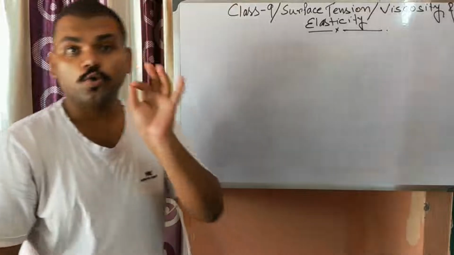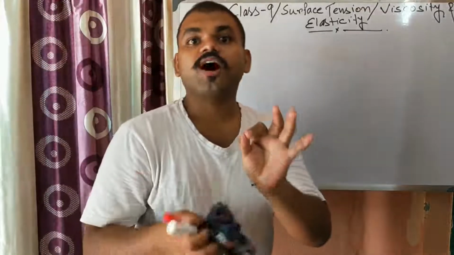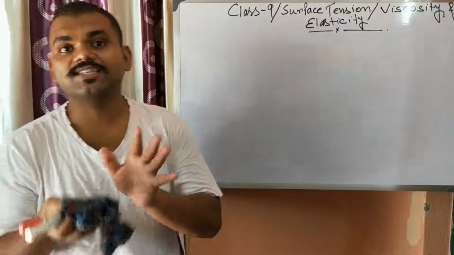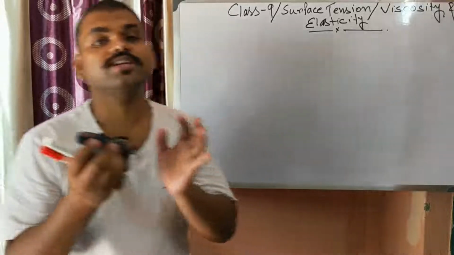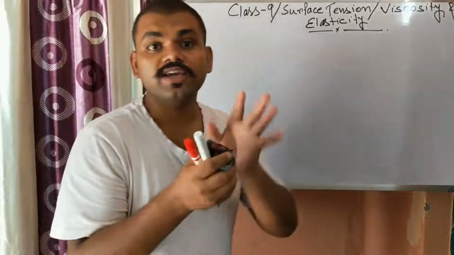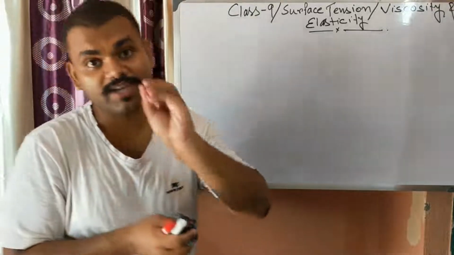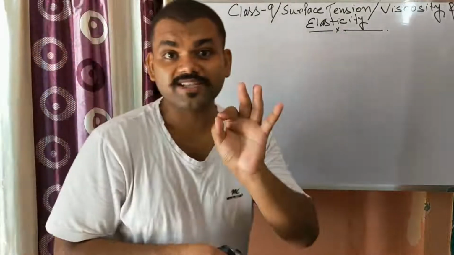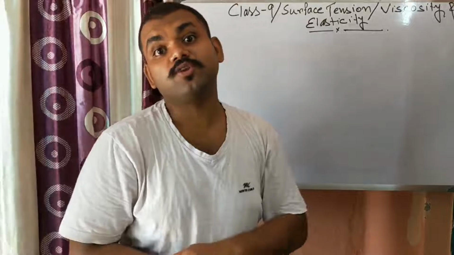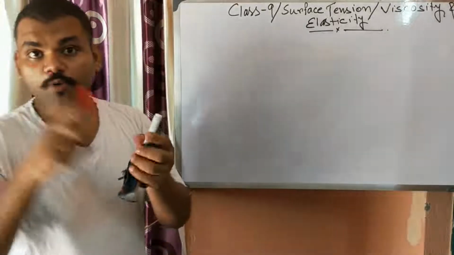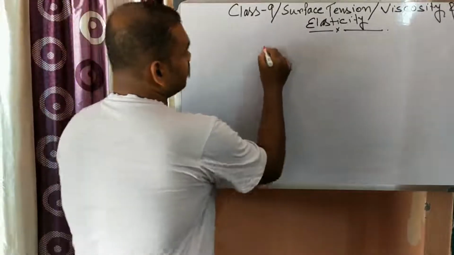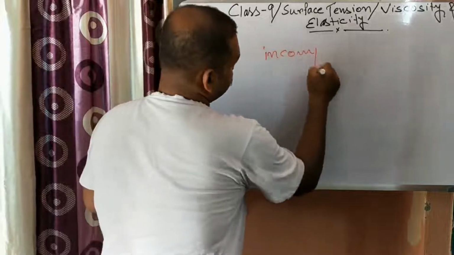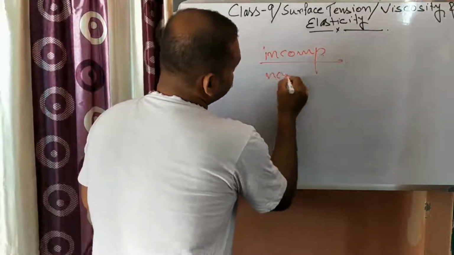So the total energy, in case of a liquid, incompressible non-viscous liquid. Two points are very necessary: incompressible and non-viscous.